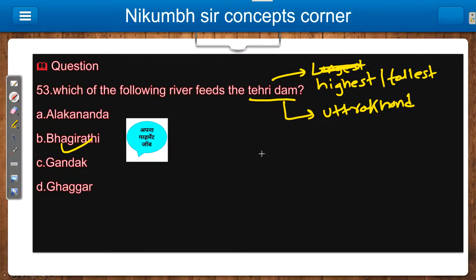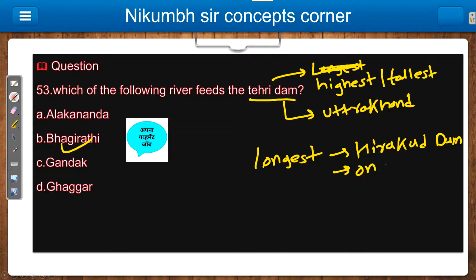Now, what is the longest dam? This you should also know, as a GK question will be there. The longest dam is Hirakud Dam. There is a difference, don't get confused: the highest or tallest is Tehri Dam, and the longest is Hirakud Dam on the Mahanadi river.